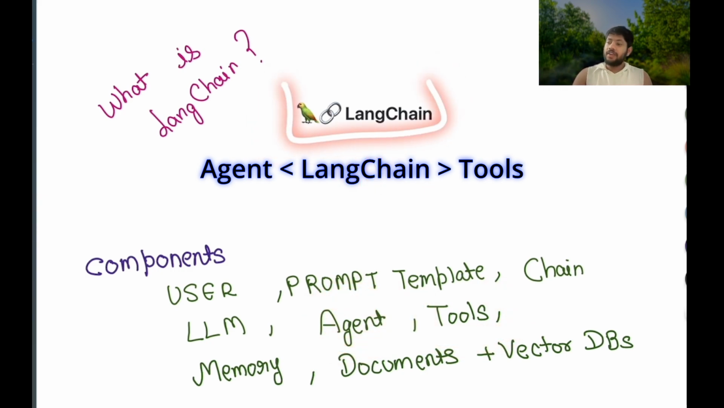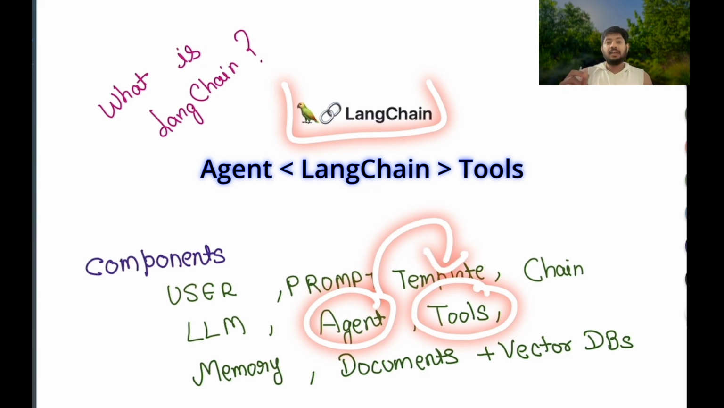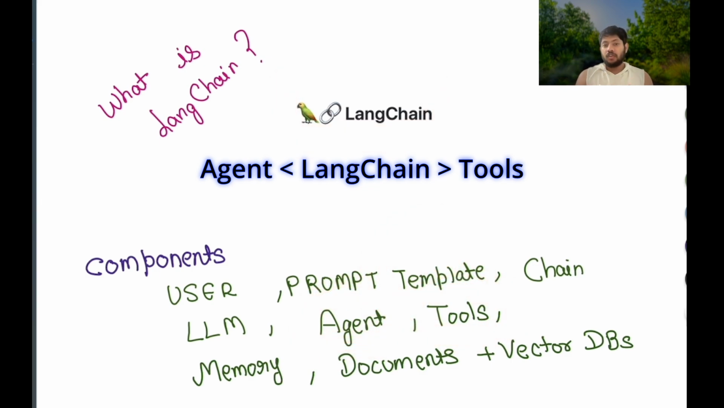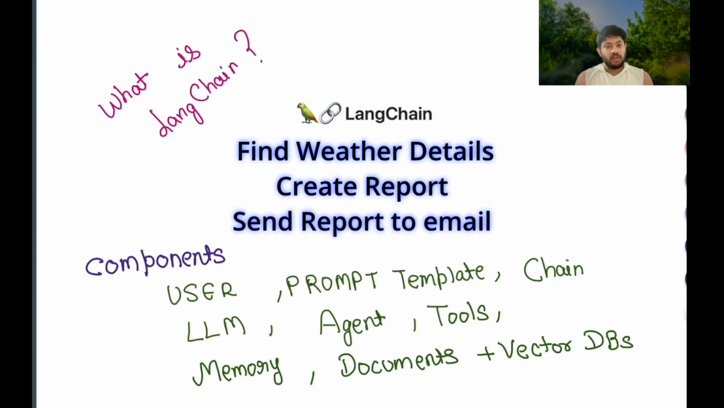Using LangChain, we can create some tools and provide our agents some set of tools. For example, the last input was: find the weather of Delhi and export the last 10 days weather details to a particular email. So here we need certain tools. We need a tool to find the weather detail. We need a tool to create a report of the weather details. We need a tool to send this report to a particular email.